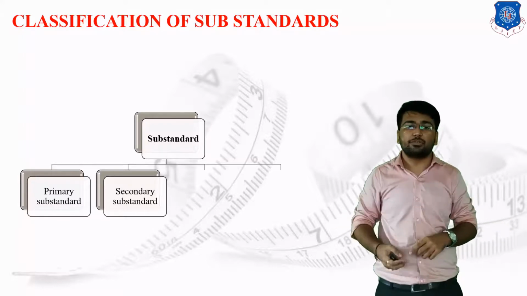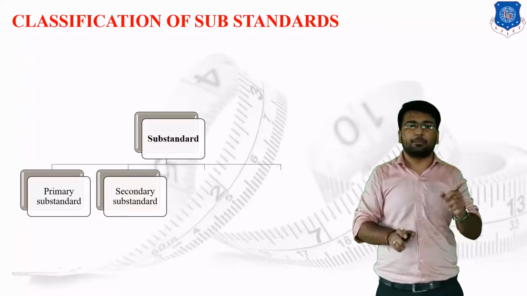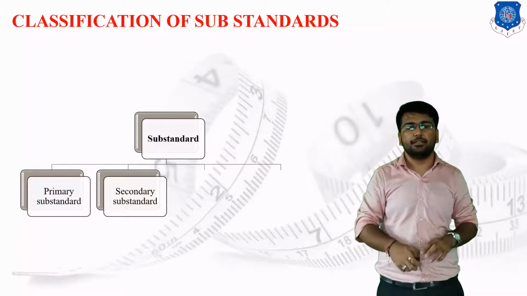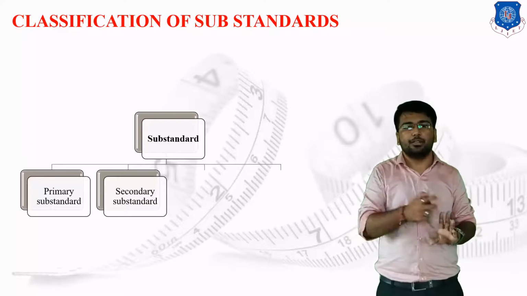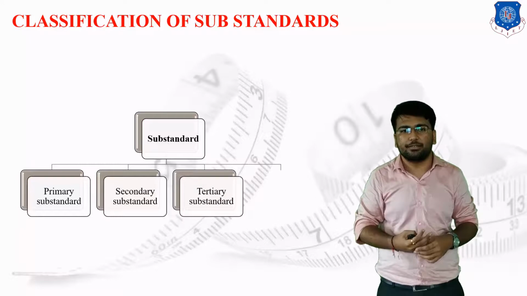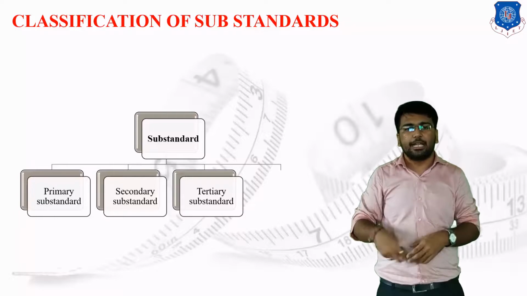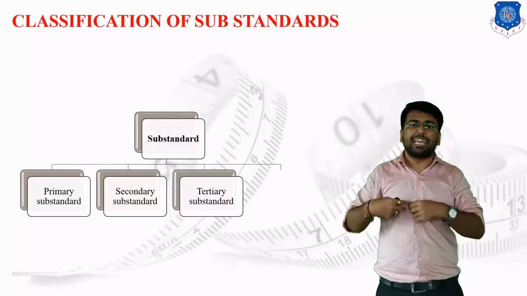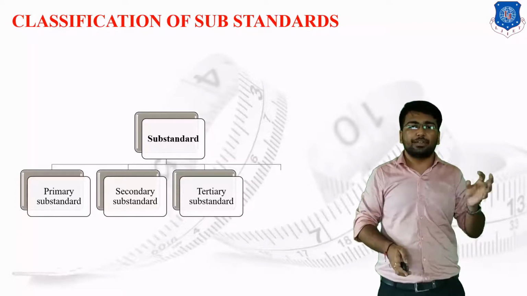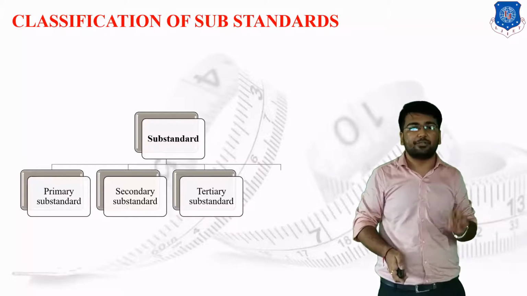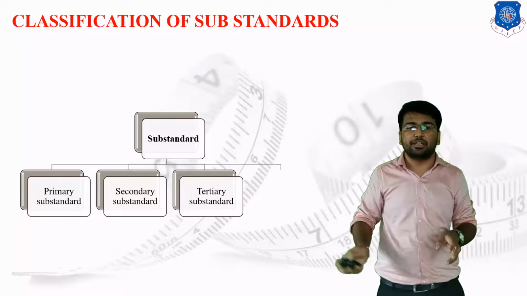So whatever the standard system has been designed inside India, we take the reference as that particular secondary substandard. Then we have made a number of replicas from that secondary substandard as well. All these replicas are known as the tertiary substandards, and these replicas are placed inside the PRLs, we can say physical research laboratories. Whatever research work and experiments are done, we simply take that particular standard as the basic reference standard, and then we take the different readings.